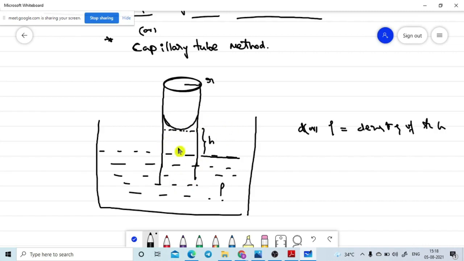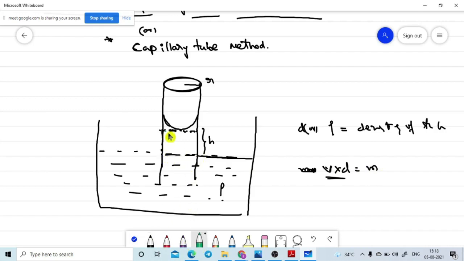Now let me ask a question. Here is the liquid level in the vessel. How much liquid is raised in this one? We can easily find out how much mass is contained in this capillary tube with the help of the formula: mass is volume into density of the liquid. Are you getting it or not?